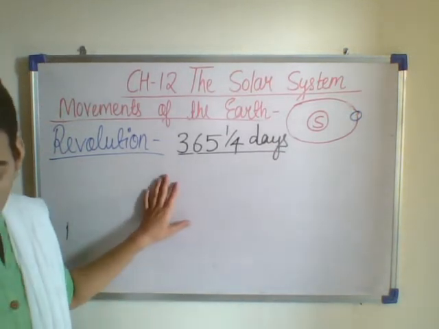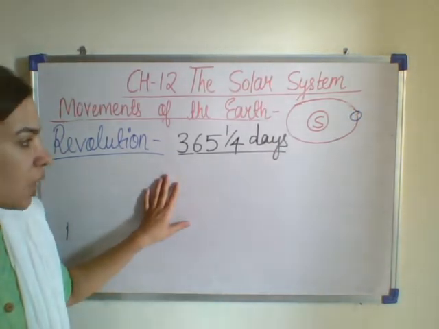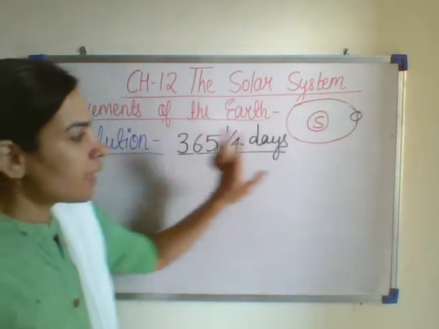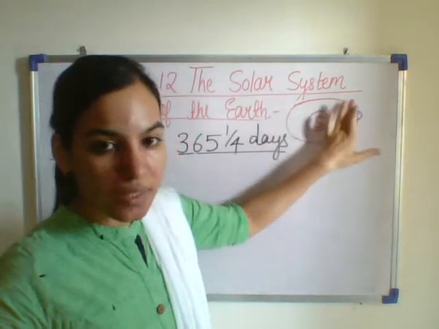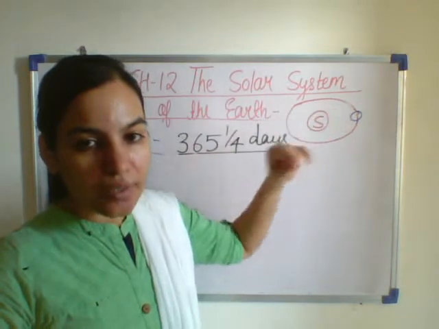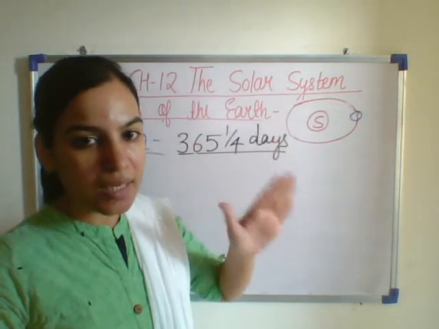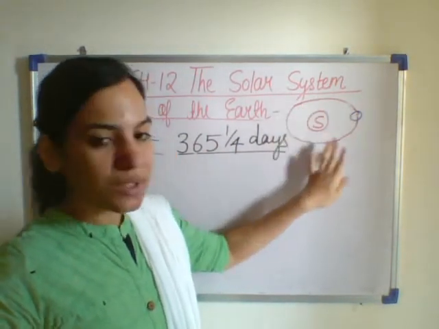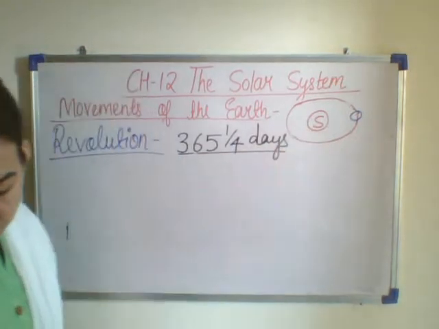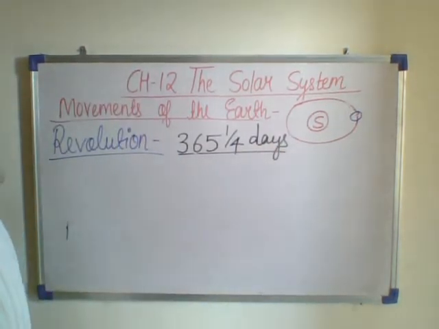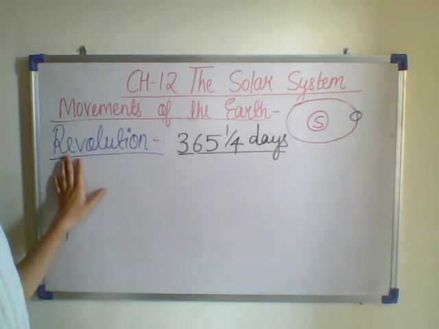The revolution of the earth around the sun causes seasons. Now the earth revolves around the sun, it causes the seasons. The rotation was causing the day and night. Here the revolution is causing the seasons, the change in the seasons. There will be no seasons if the earth was not tilted on its axis.